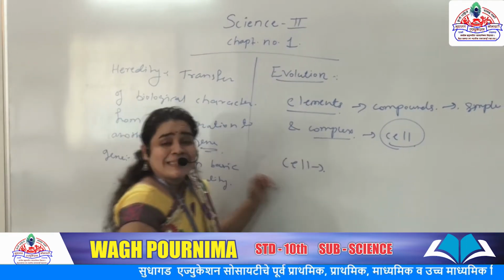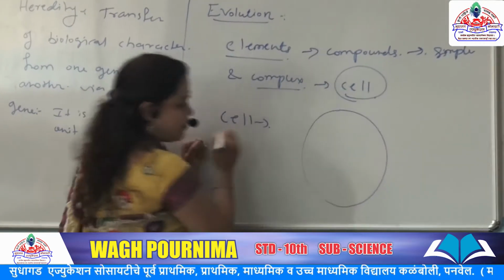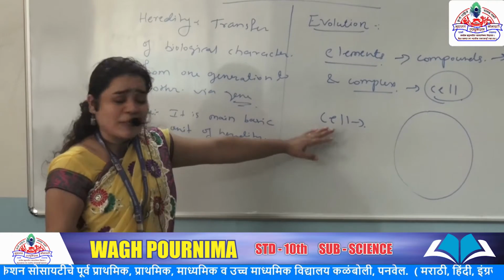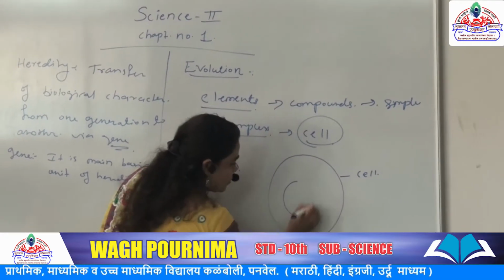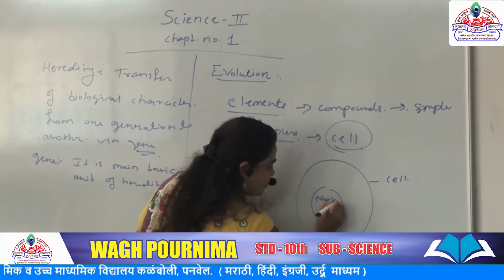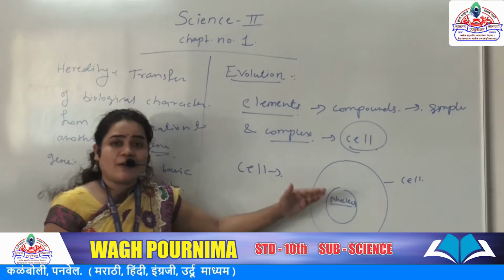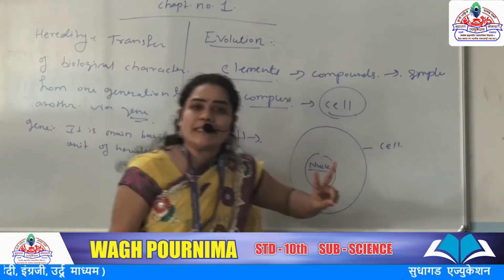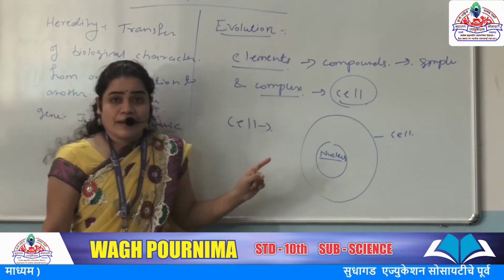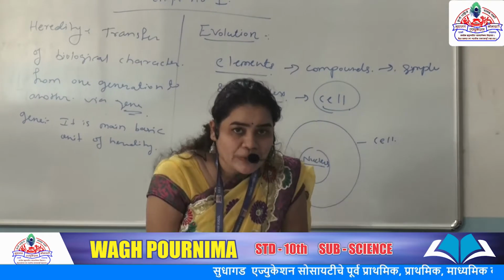Now, in the cell, I will explain how the main starting part of the organism forms. This is a cell, and in it the nucleus is present. The nucleus is the main basic part in this topic because with the help of the two nucleic acids, DNA and RNA, new protein molecules are formed in living organisms.